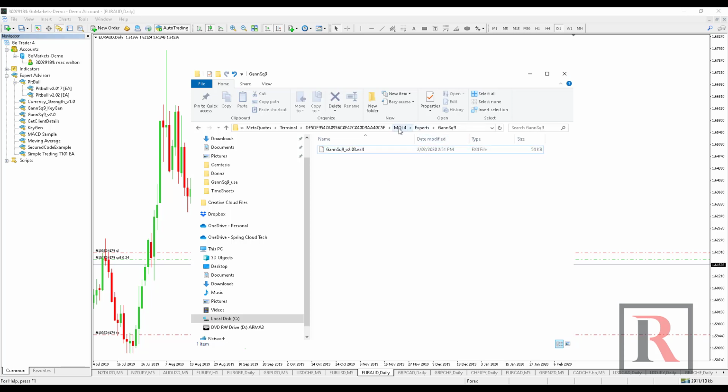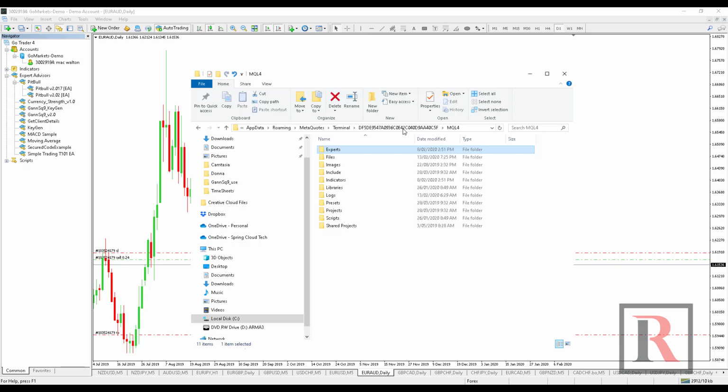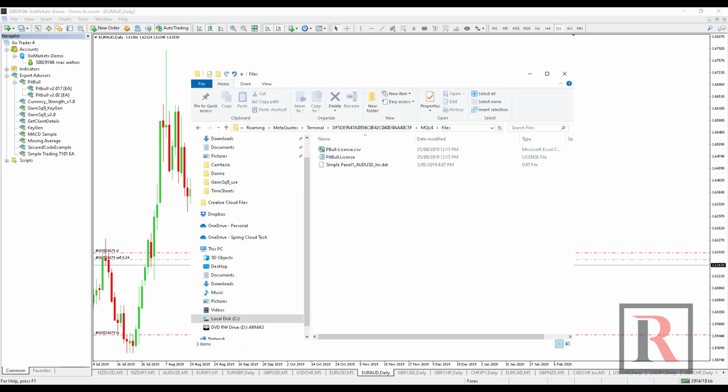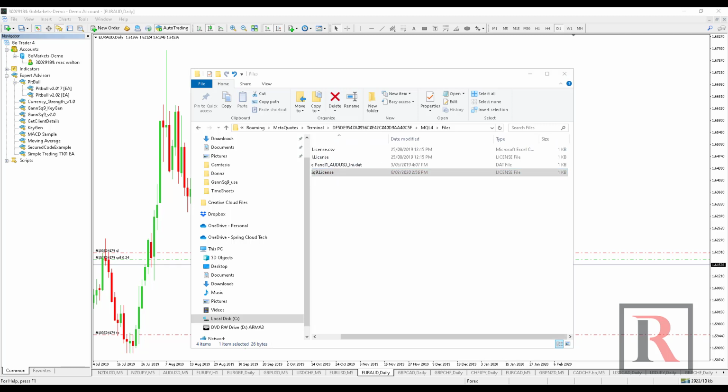Go back to the MQL4 folder again. Go into Files, and this is where you put your license file that was emailed to you. If you don't have this license file, you will get an error. I'll show you how that is now.